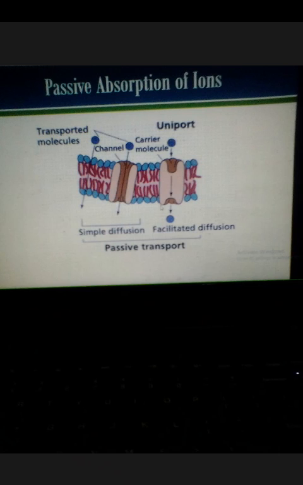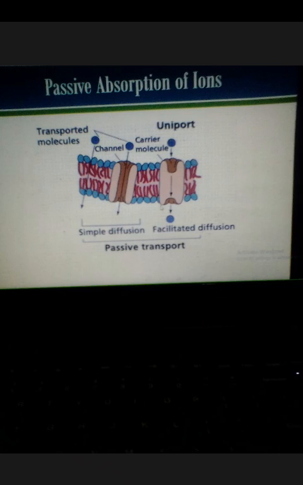As we can see, there is a plasma membrane with two different sides. How do mineral nutrients move from one side of the membrane to the other by passive transport?